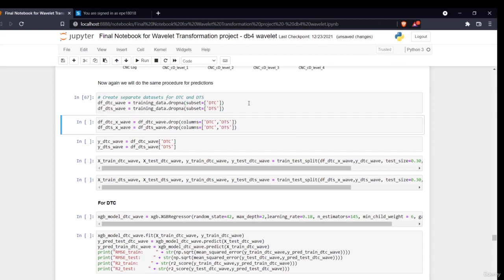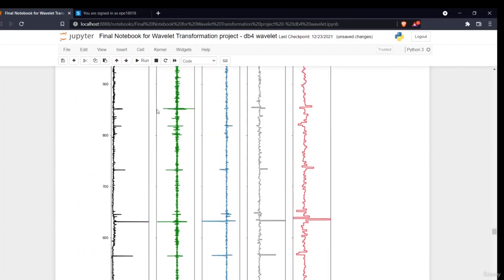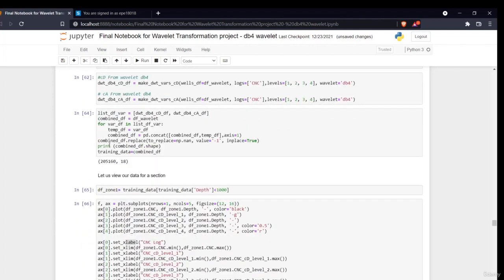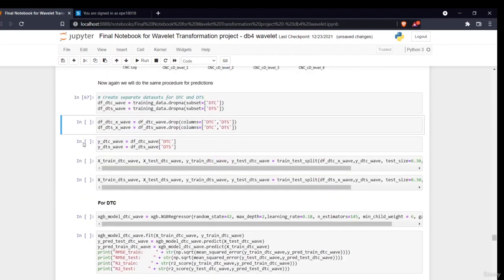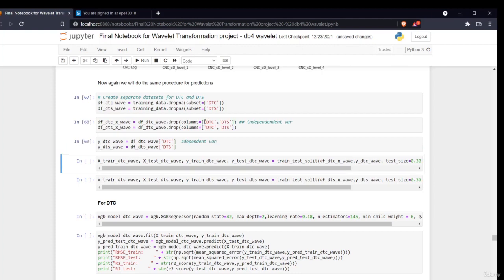We'll create two different data frames for DTC and DTS. This time the data frame is the transform data, the training data which we created in the previous step. Now we'll be creating our x values and y values. These are the independent variables, and this is the dependent variable. We'll do the train test split.